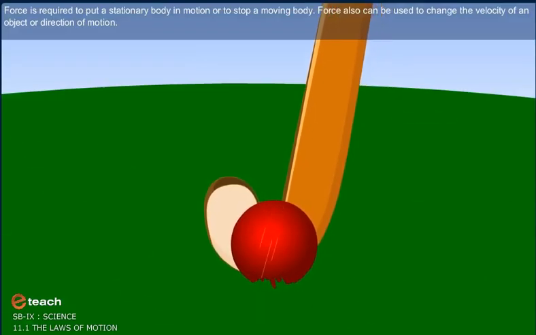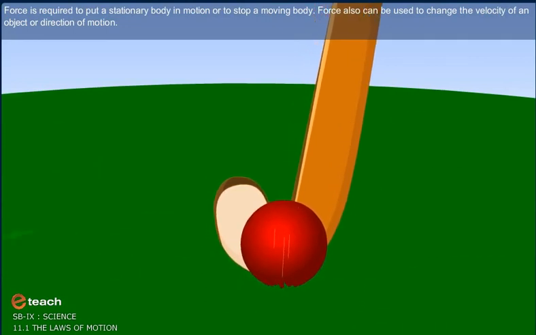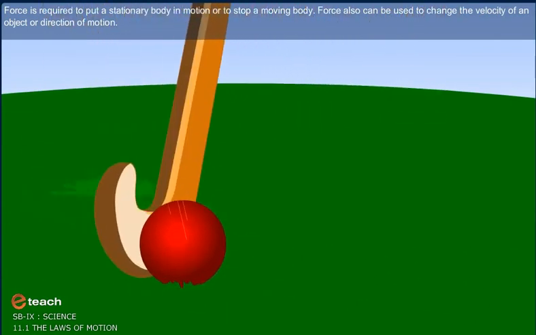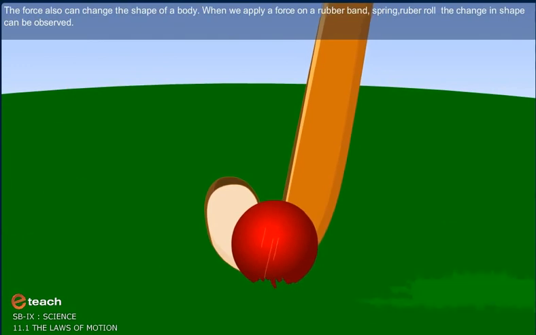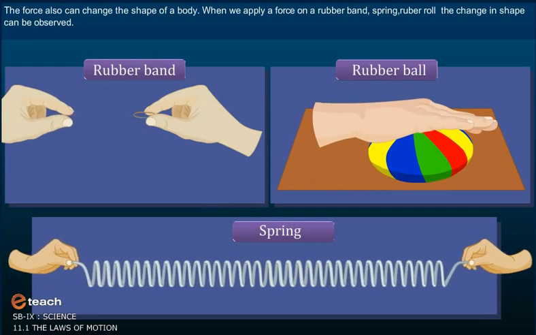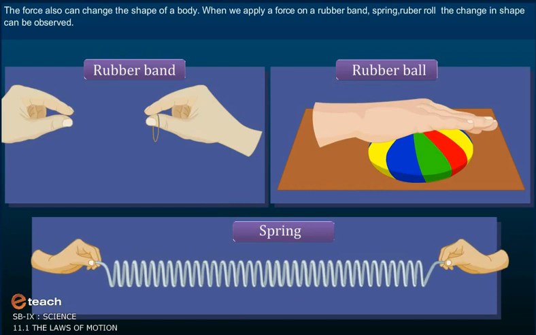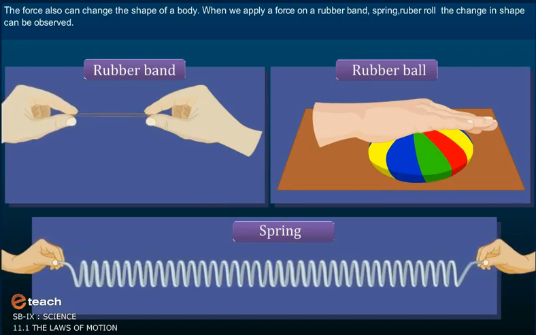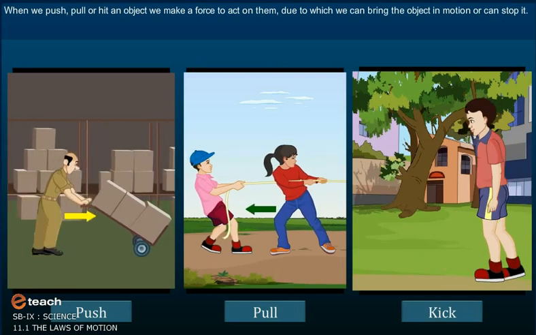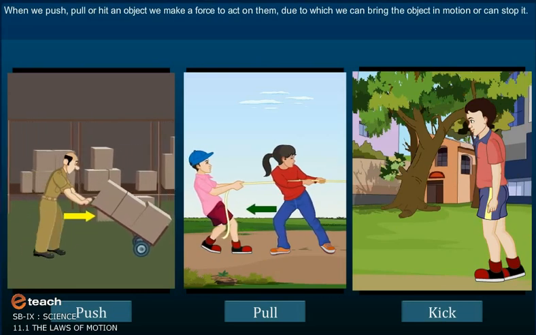Force is required to put a stationary body in motion or to stop a moving body. Force also can be used to change the velocity of an object or direction of motion. The force also can change the shape of a body. When we apply a force on a rubber band, spring, or rubber roll, the change in shape can be observed. When we push, pull or hit an object, we make a force act on it, due to which we can bring the object in motion or can stop it.